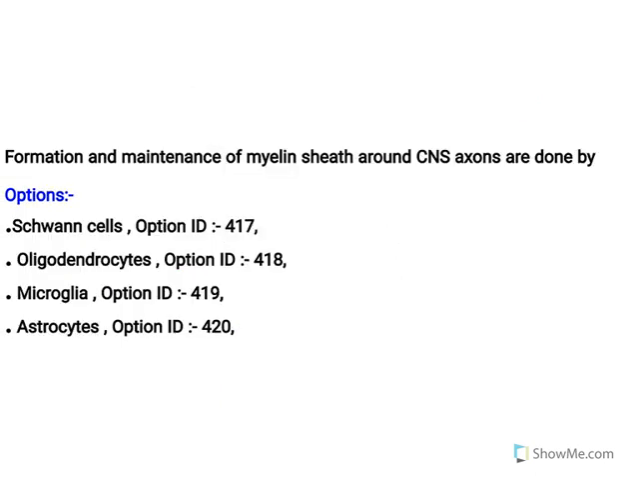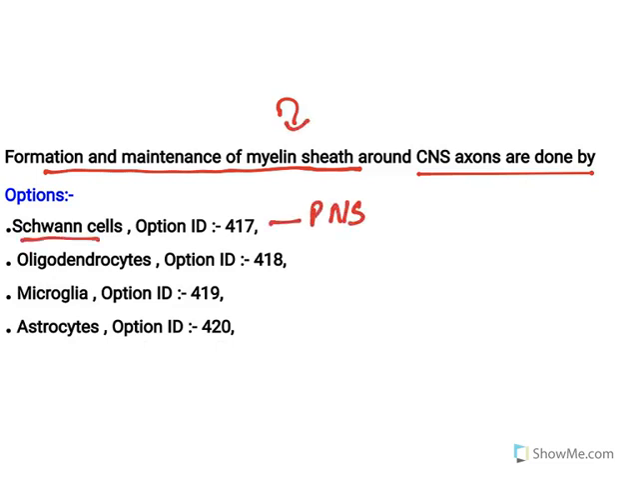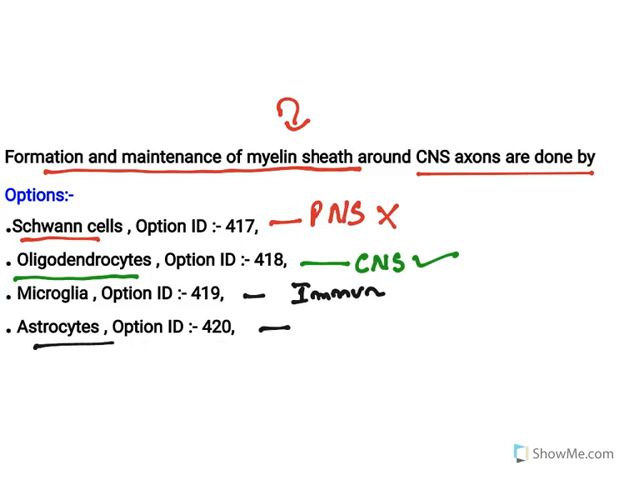Last one. The formation and maintenance of myelin sheath around CNS axons are done by, understand this question. See, myelin sheath is formed by Schwann cells, but that is in the peripheral nervous system, not in the CNS. So this is not the right answer. Oligodendrocytes will form and maintain myelin sheath in the CNS. So this is right. Now microglia act as immune cells of the nervous system, astrocytes will maintain the blood-brain barrier and energy metabolism in the CNS. So the right answer here is oligodendrocytes.